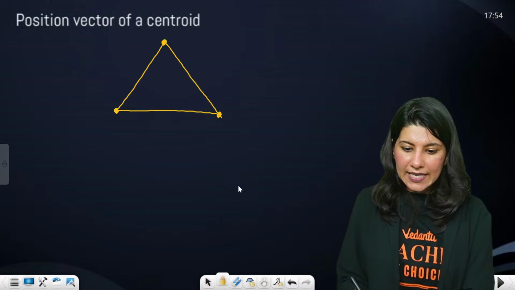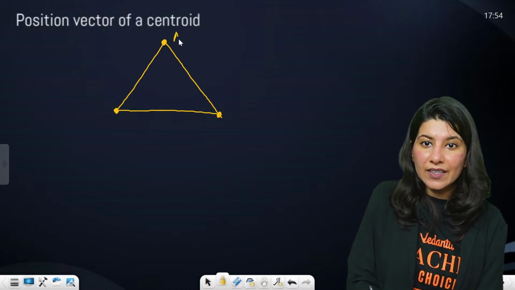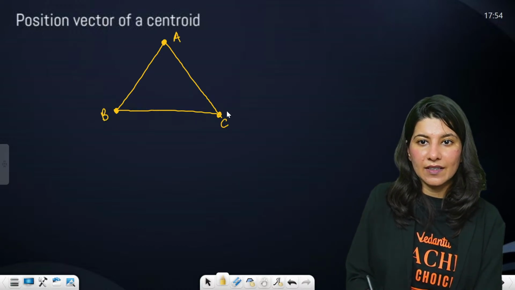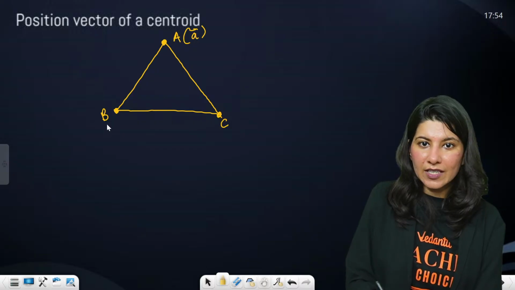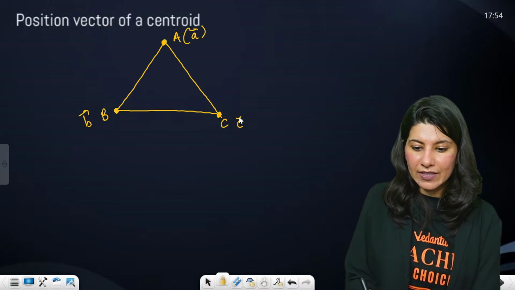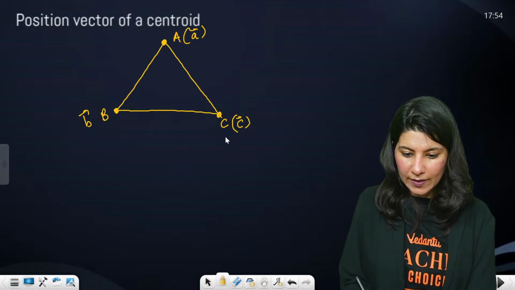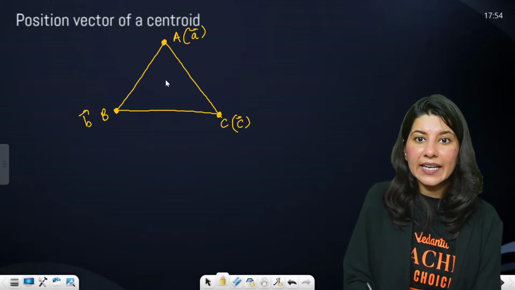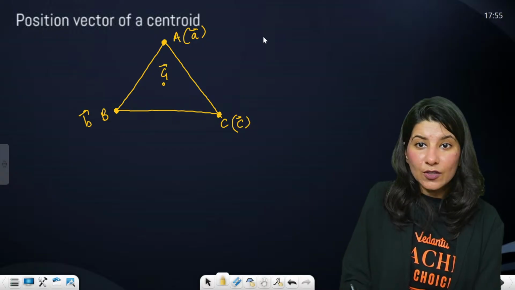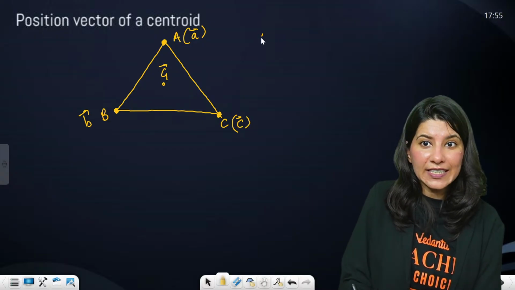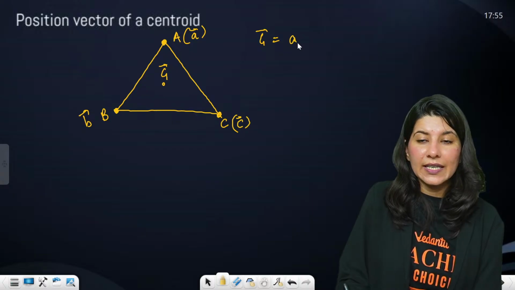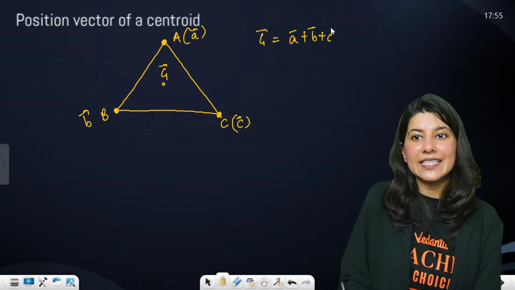Now we are having a triangle A, B and C. A has position vector a, B has vector b, C has vector c. And this is the centroid. The position vector of the centroid G of any triangle is a plus b plus c by 3.